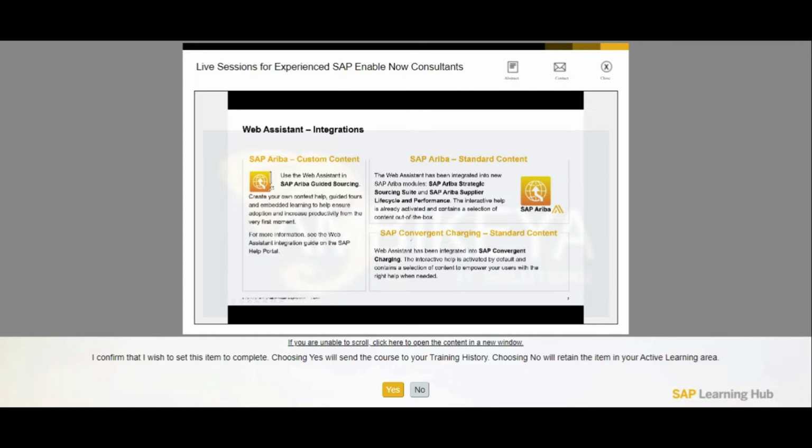There is another application which is now supported with standard content and Web Assistant, called convergent charging. I tried to find a system to show you, but I have no clue what that does. I wasn't able to. So if anybody of you has any experience with that particular functionality or module, please share your wisdom. In fact, we got a new green tick mark on our list of supported applications, and it's called convergent charging.